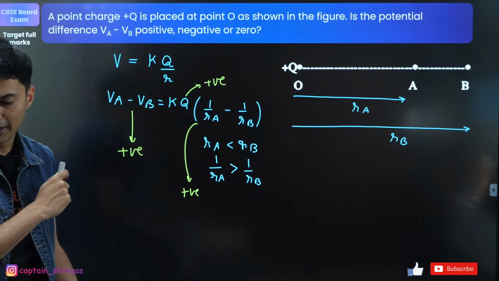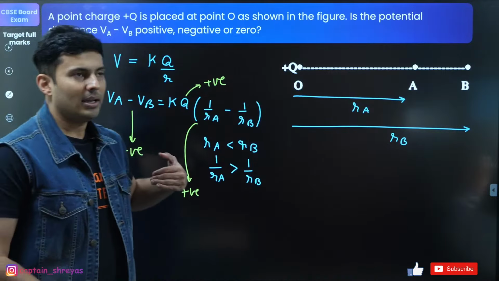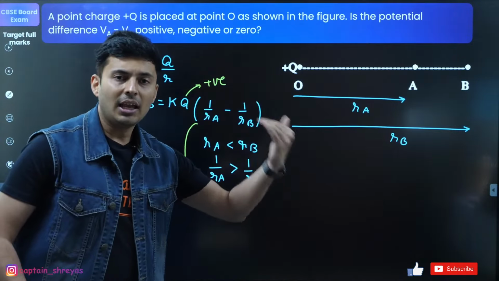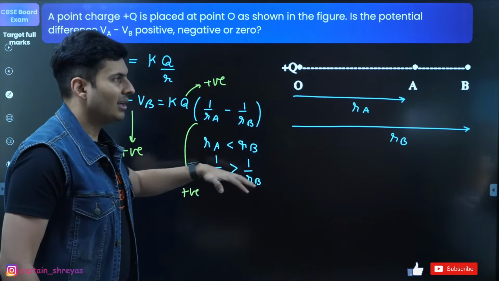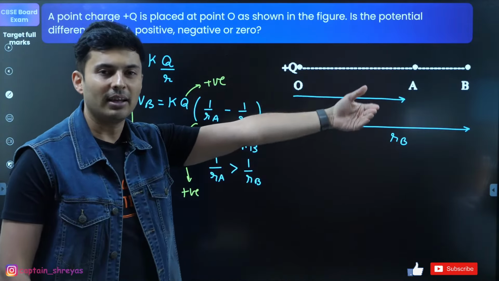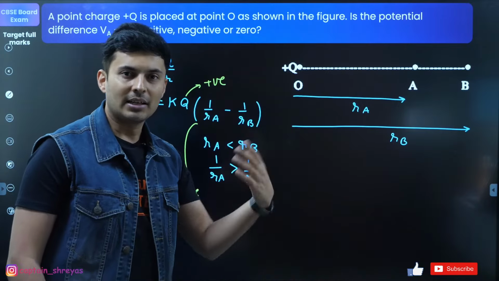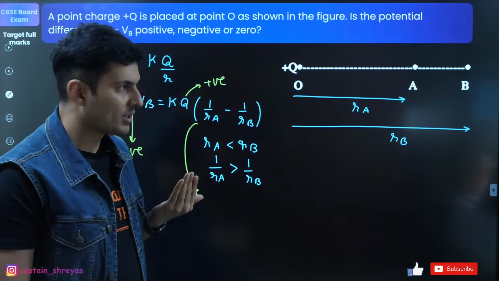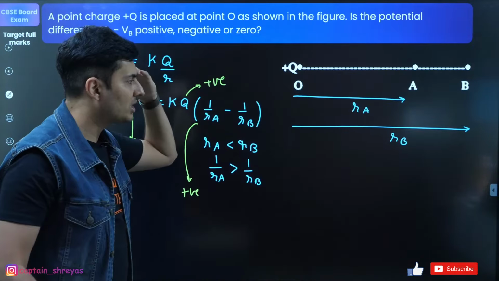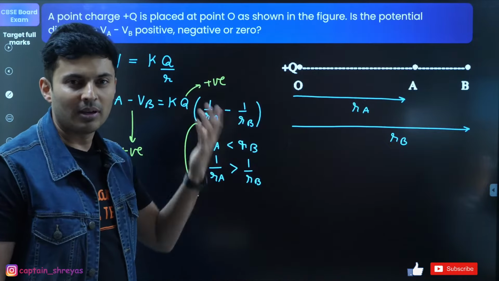Great, great, great. So that's all. See, if it came in JEE, I won't even do all these steps. If it comes in JEE, I know as you go away, the potential will reduce. That is already known. So if you come closer, it is higher. So A is at higher potential, I already know. In JEE, I won't even do all these things.